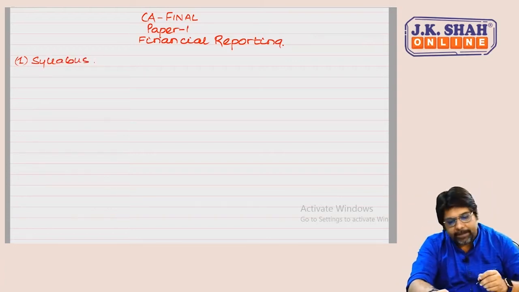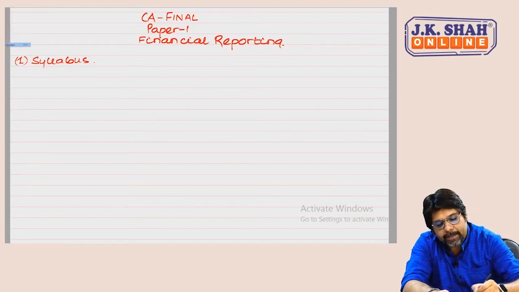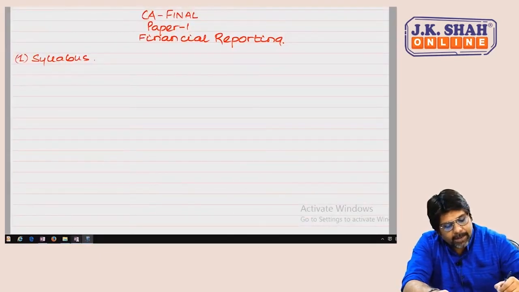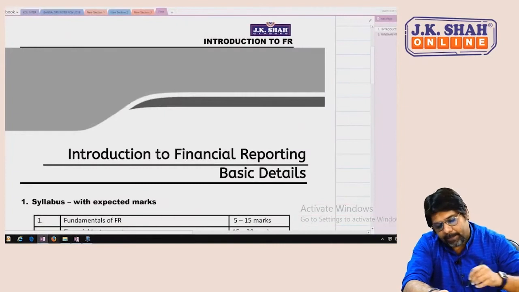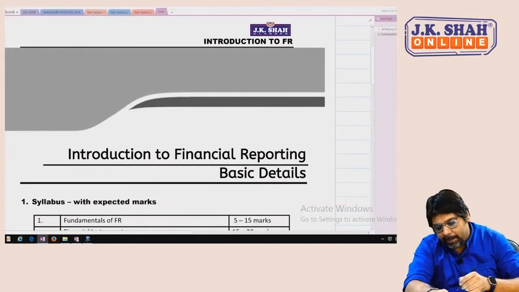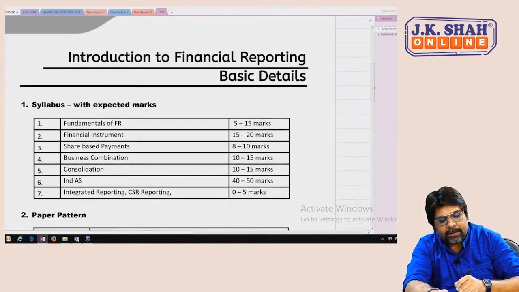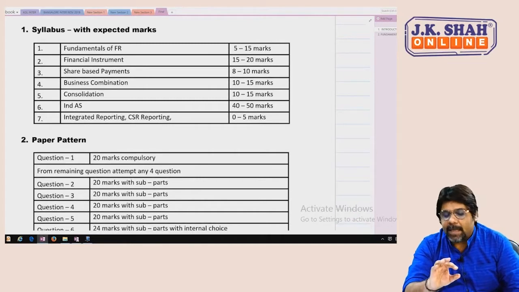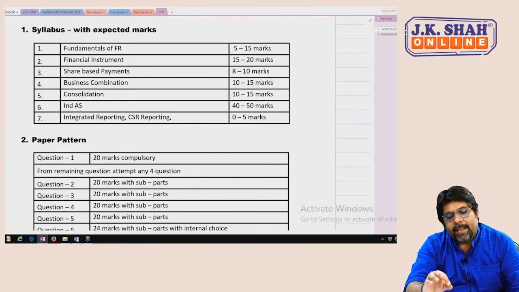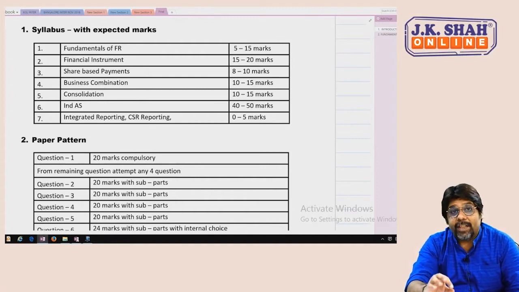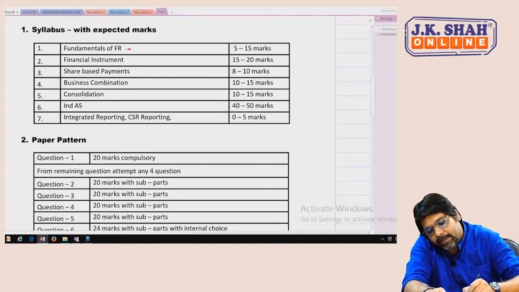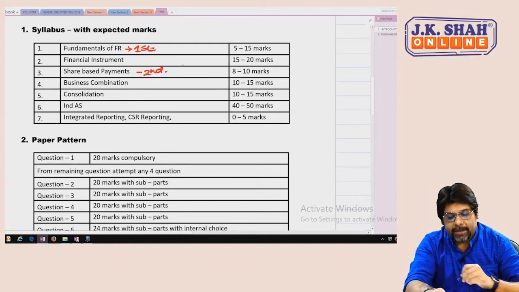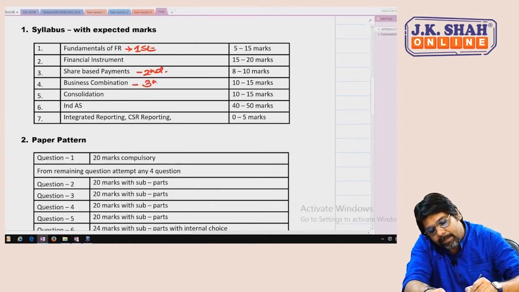In the syllabus chartered, you would have got this paper. In this paper, you can see the introduction, the syllabus part. That is fundamentals of FR. That is the first part we'll study over here. Then we'll study financial instruments, share-based payments. So this would be the first thing we would study, fundamentals. Then we would study share-based payments. Then we would study business combination.